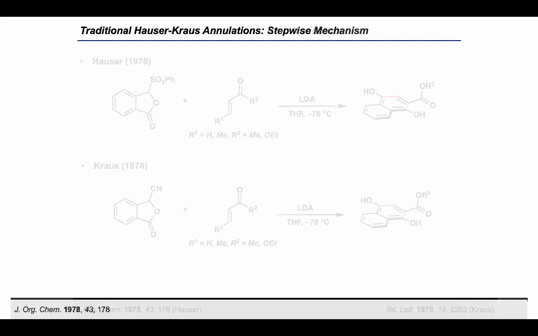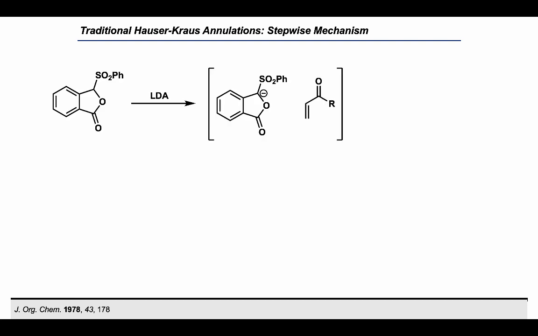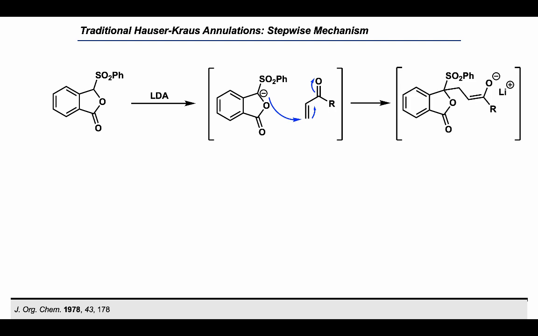Now let's see the mechanism of this reaction. They proposed a stepwise mechanism for this annulation reaction. So first, a strong base would deprotonate the substituted phthalide to generate a nucleophilic phthalide species that can react with the Michael acceptor in a 1,4 addition manner to give the corresponding Michael adduct intermediate.